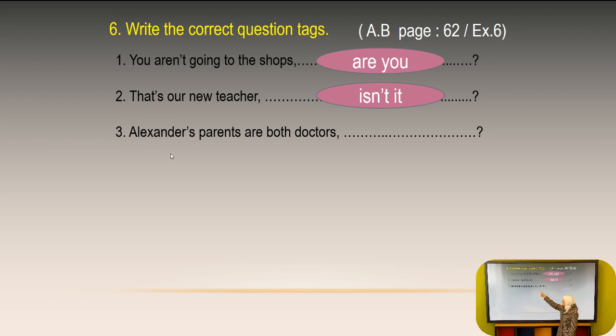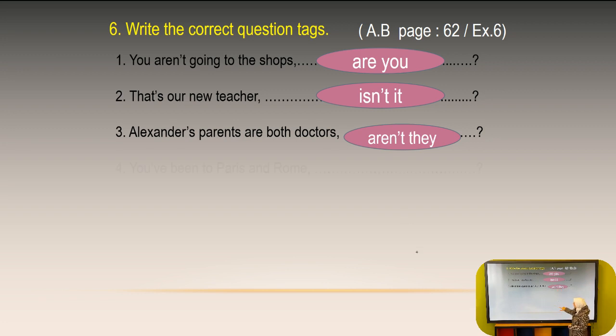Number 3, Alexander's parents are both doctors. So here we have again the auxiliary are, and it is in the positive form. Here it should be in the negative. And what about the subject now? Here we don't have a pronoun, so we should use a pronoun instead of Alexander's parents. Parents means father and mother, so the pronoun should be they. And the answer is aren't they.